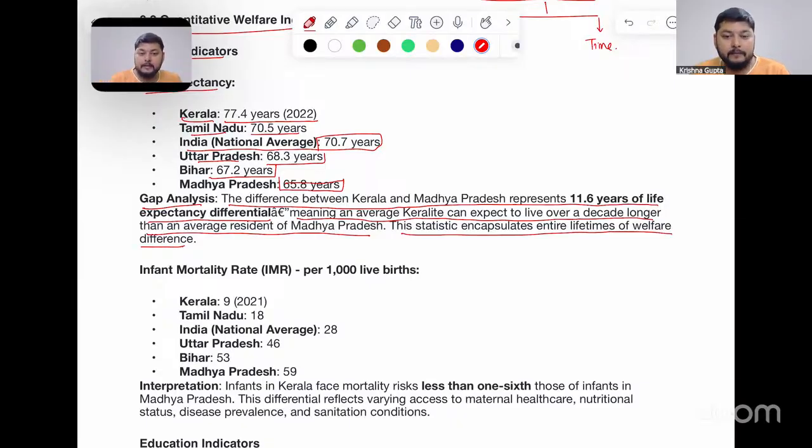So it is not just something which is present over the space, but how it is present as a part of the welfare provided to the people of Kerala and Madhya Pradesh. This is also highlighting that part here.